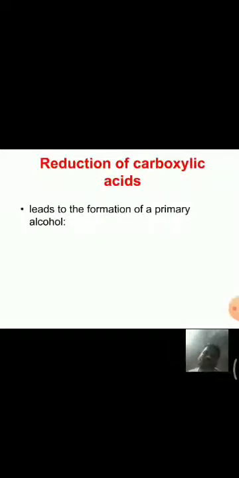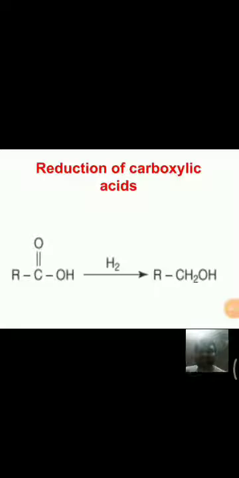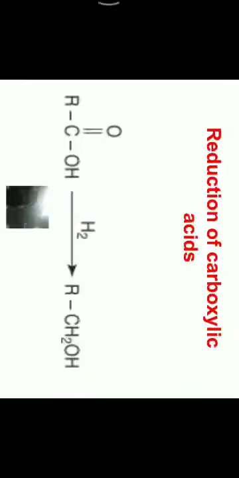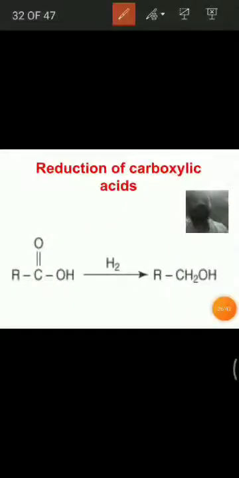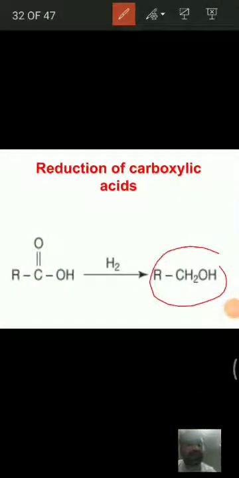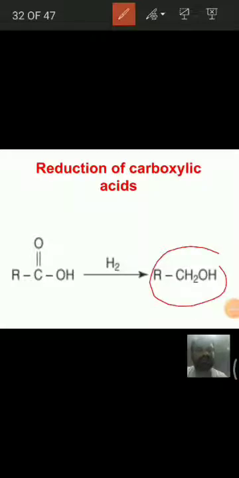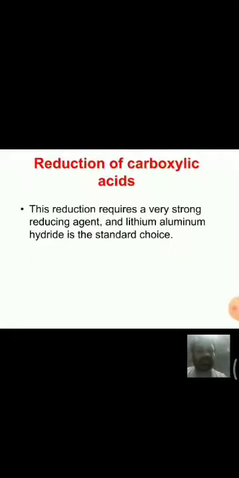See here, reduction of carboxylic acids. Next, from carboxylic acids also, by reduction we get alcohols. That means carboxylic acid, when it is reduced, is converted into alcohols. This reduction requires strong reducing agents like lithium aluminum hydride.